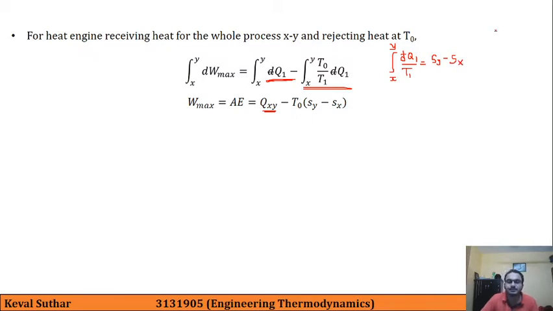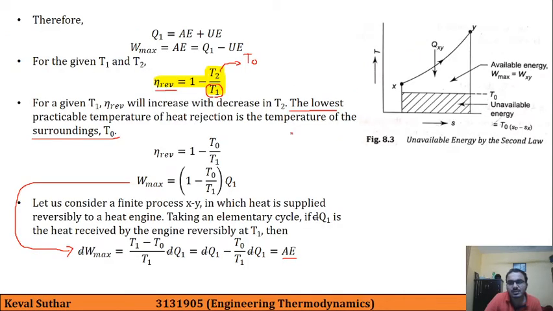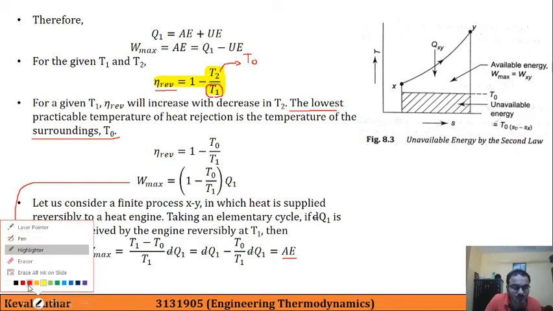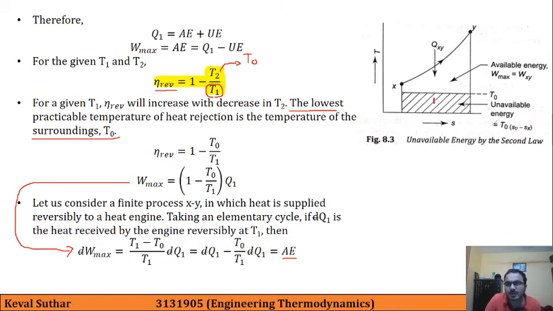Obviously the unavailable part will be the total heat which is being supplied minus maximum work obtainable. So the unavailable part is T0 into Sy minus Sx. And if you see in this figure, T0 into Sy minus Sx is nothing but this.